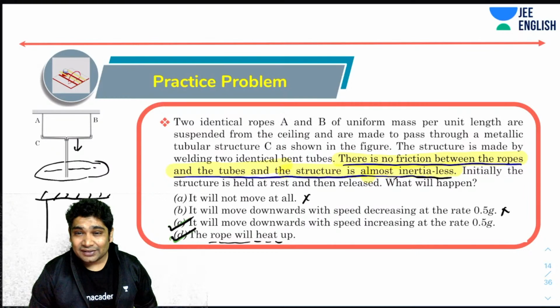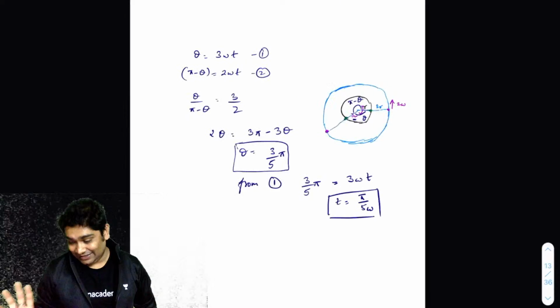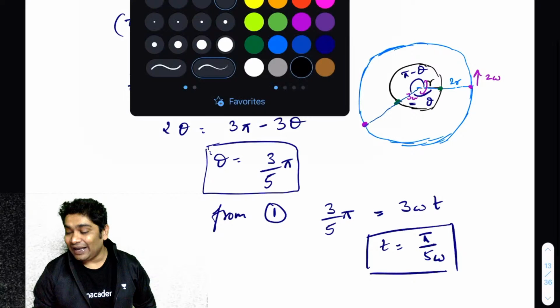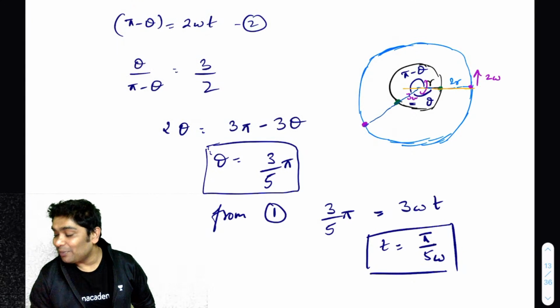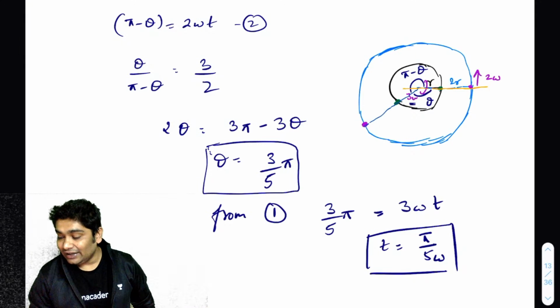Okay, so Meet is saying, sir, you understand my question very well, but I think it is given when they will come in the same line. Oh, okay. So same line can mean two things. Are you talking about the exact same line where they started from, this straight line, so when they will be back at this straight line together, or when they will be at any straight line?